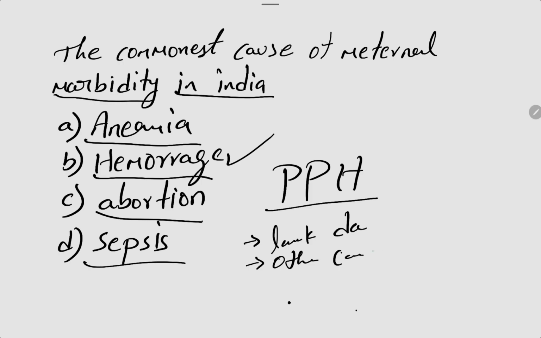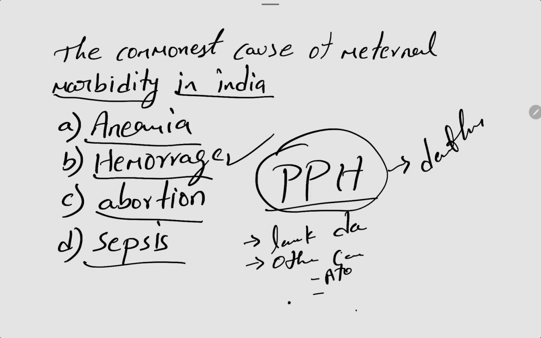For example, atony of the uterus and other causes which lead to postpartum hemorrhage, and this is the commonest cause of morbidity, which is nothing but death rate. Okay, so these are the causes of maternal morbidity in India, the hemorrhage. Option B is the right one.